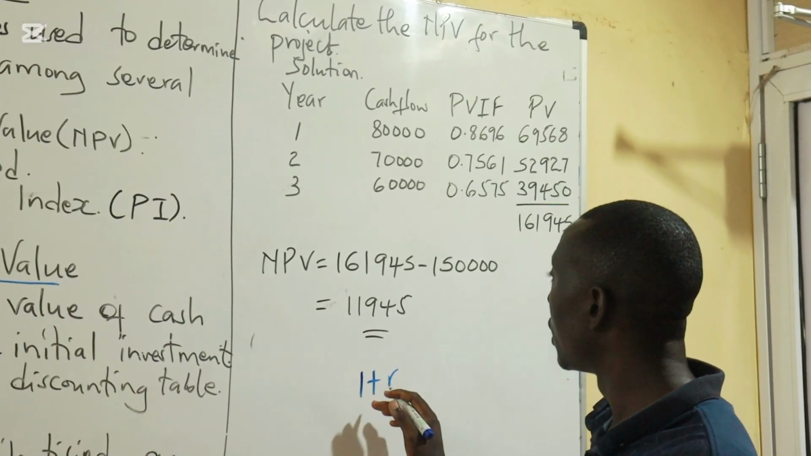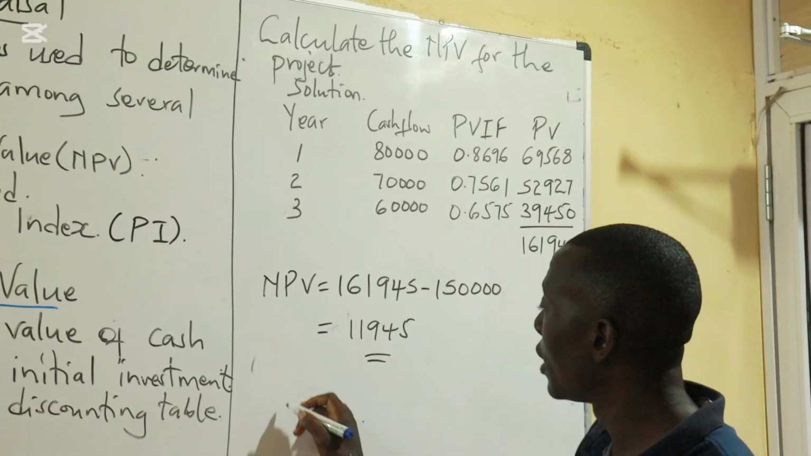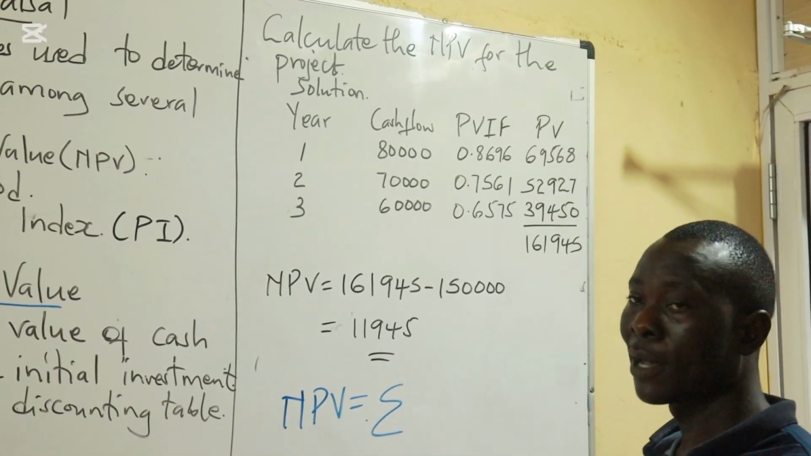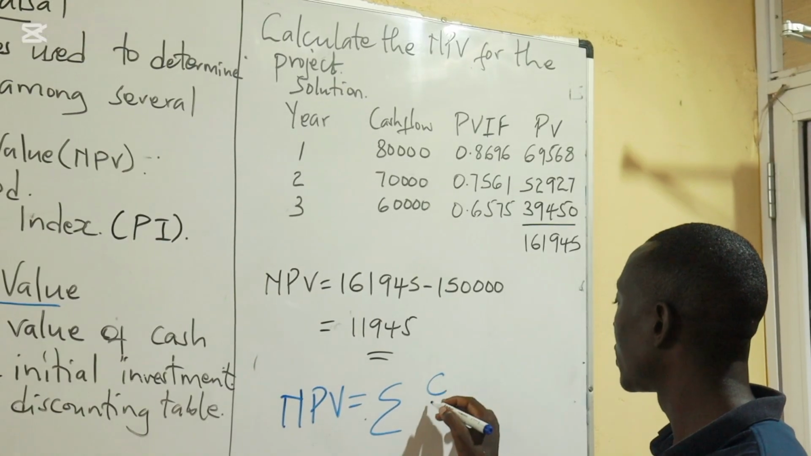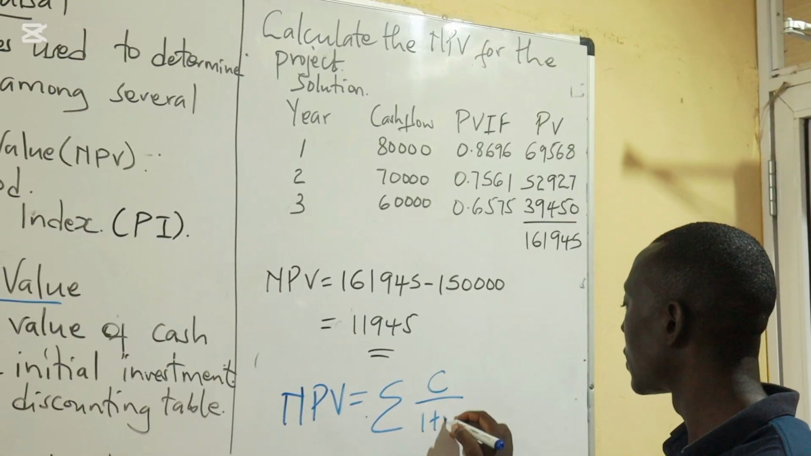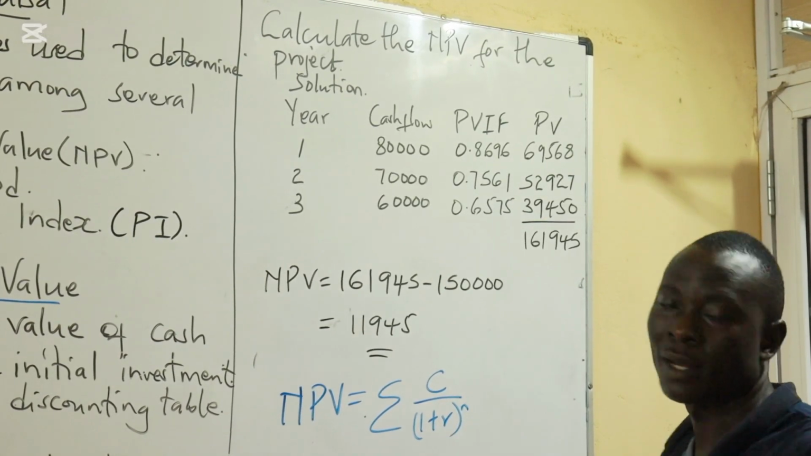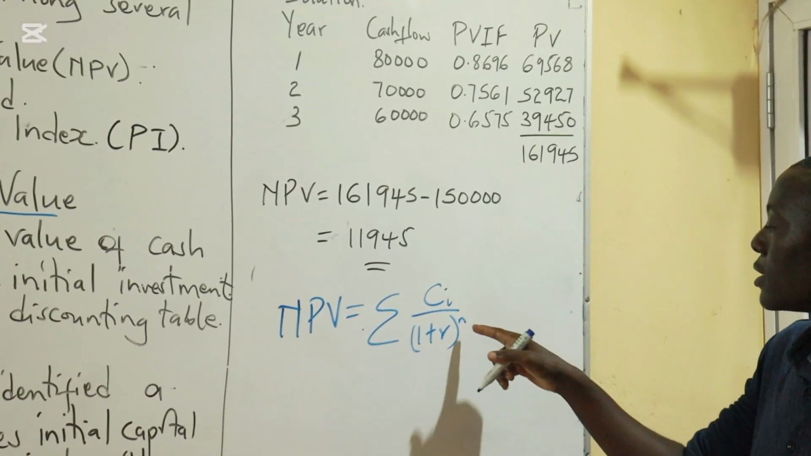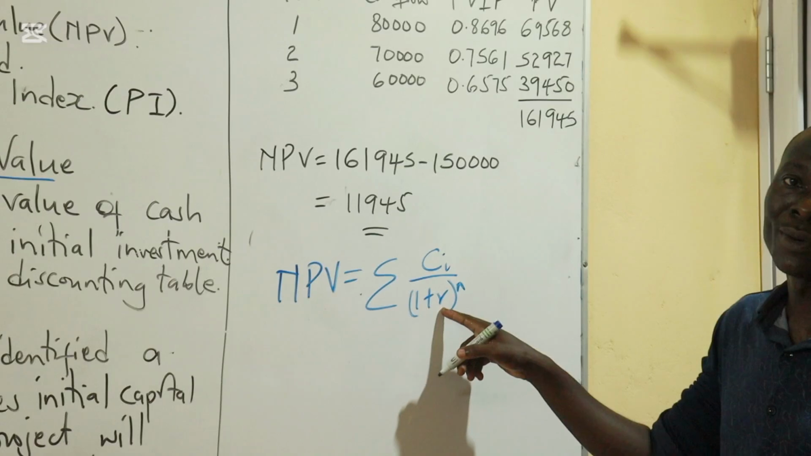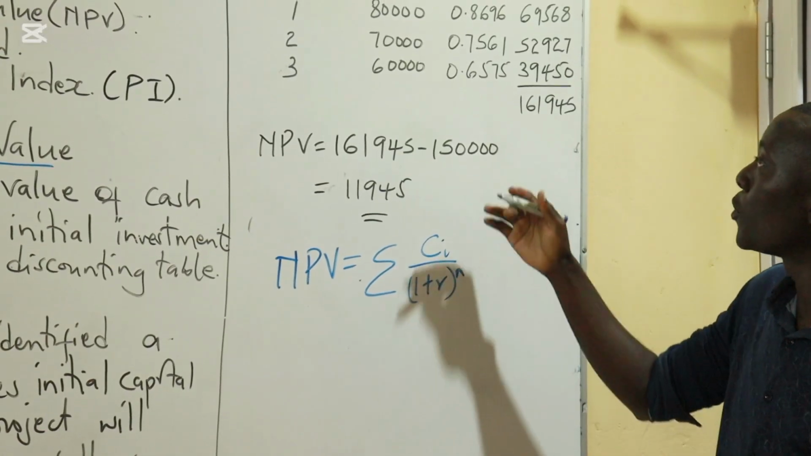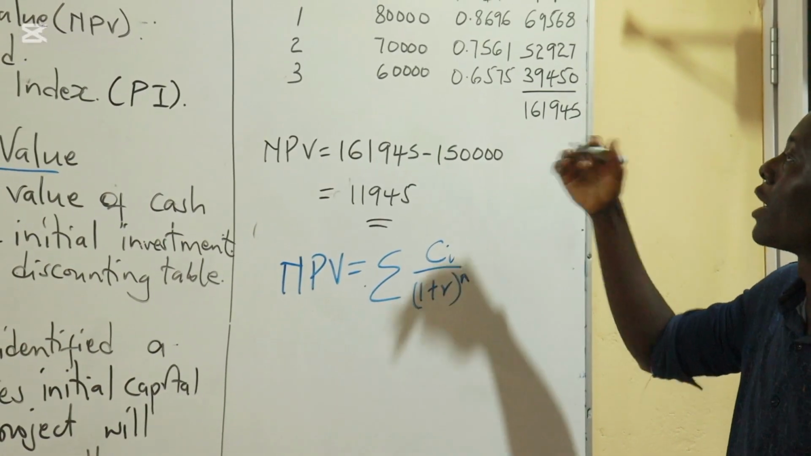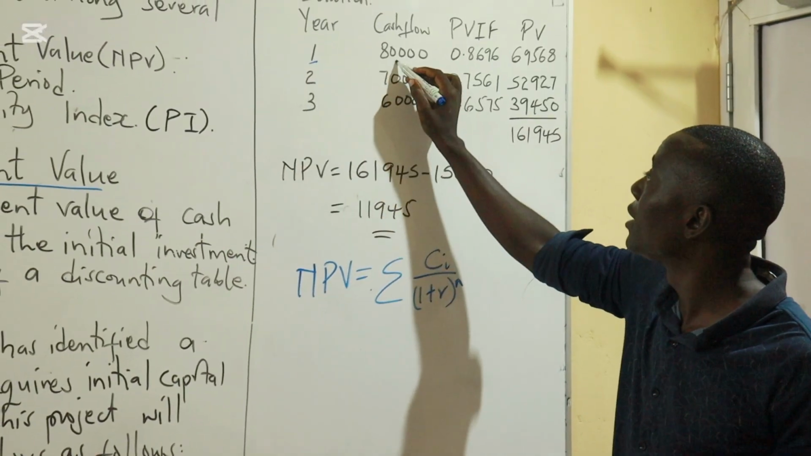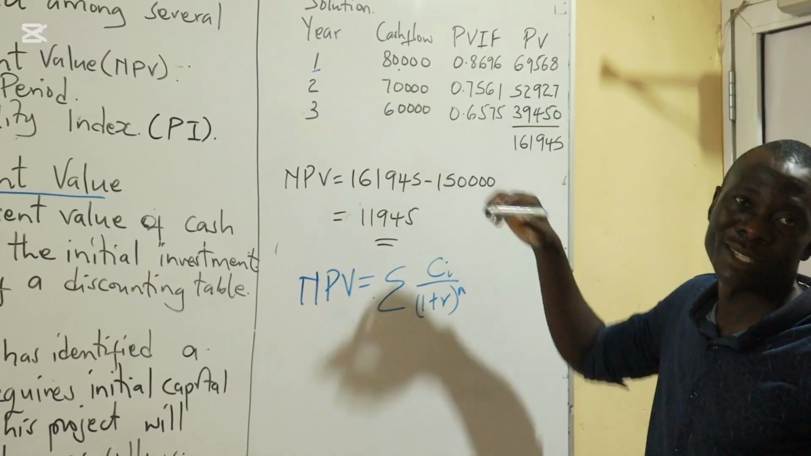So that is the whole formula for calculating NPV. NPV is usually the sum of the cash inflow over 1 plus R raised to N, where C is the inflow for a particular period, N is the number of periods, and R is the discounting rate. This simply means we are going to discount each particular cash flow. For example, the cash flow for period 1, which is 80, we'll go and discount it.